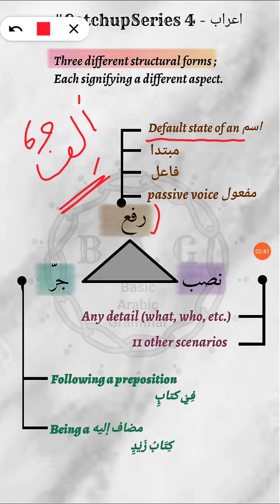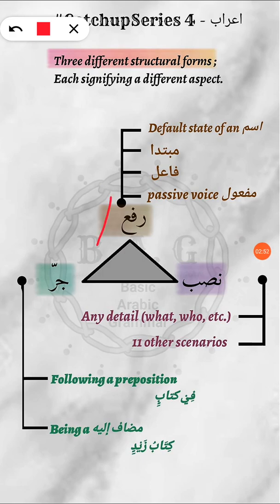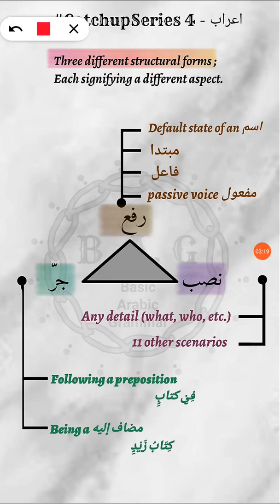Now, another terminology for a rafa form of asma is marfu asma. All right, marfu. What is marfu? It simply signifies an ism that has been made rafa. That is it. All right, so you may encounter this terminology, marfu ism, marfu'un. All right. The next reason or scenario where an ism may be in rafa form is when it is a